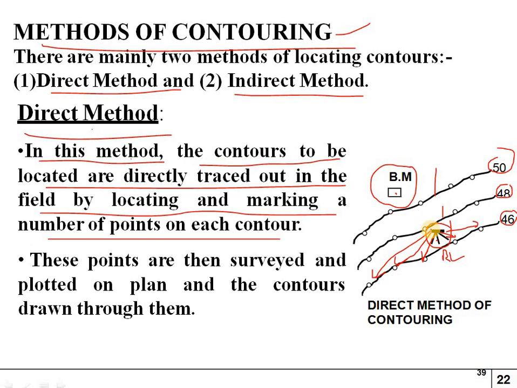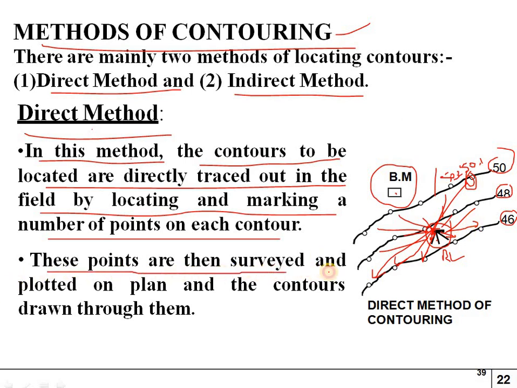Keeping on one station point, we can see all the levels at the points, and write the levels here. If here it is 50, here it may be 50.1, and here 50.2 or so. These levels will be recorded on the ground.